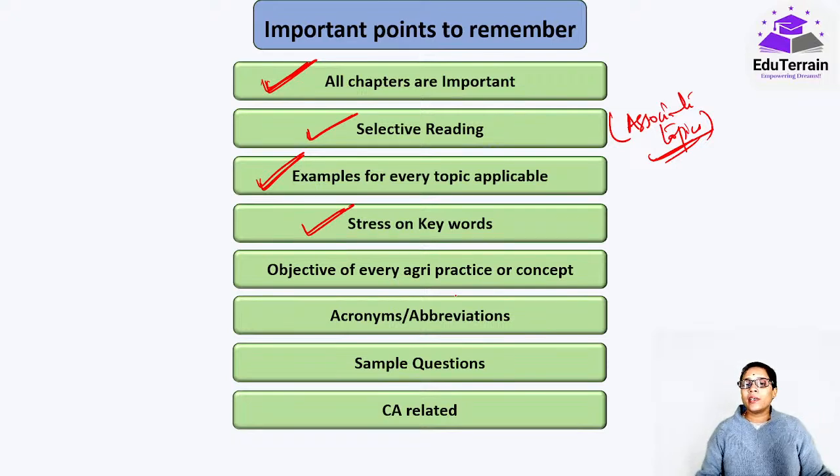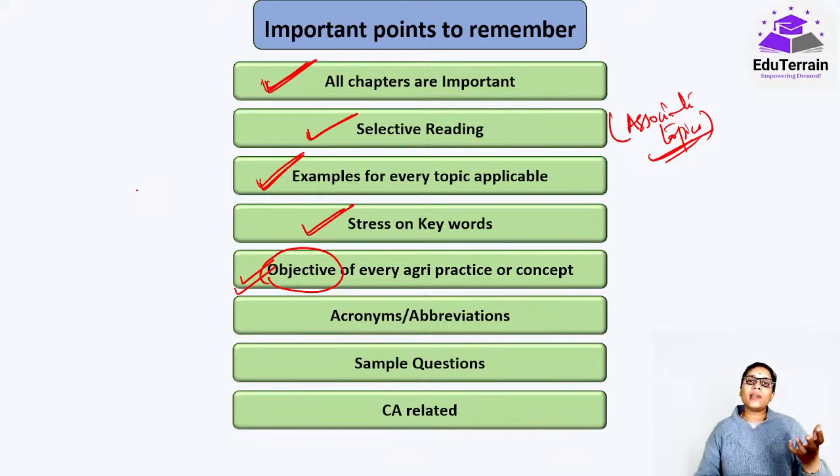Okay, and whenever you are going through any concept of agriculture, try to understand why it is being done, because whatever the agriculture practice or agronomic operation might be, there would be an objective. I was teaching students today, when we talk about fallow tillage practices, fallow tillage is done in both summer and winter, but the objective is different.